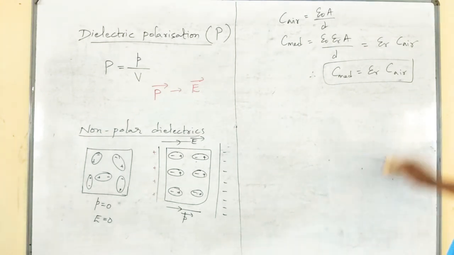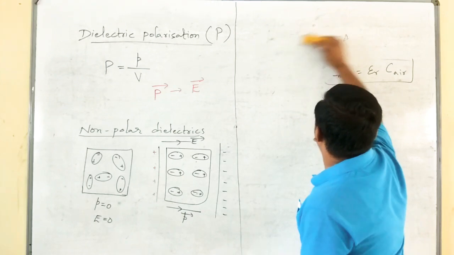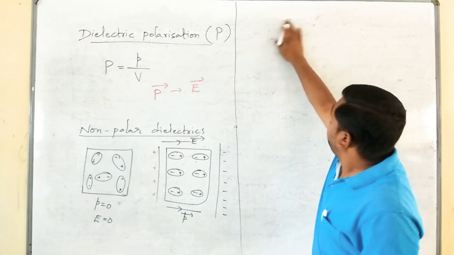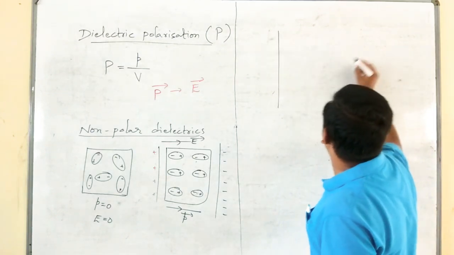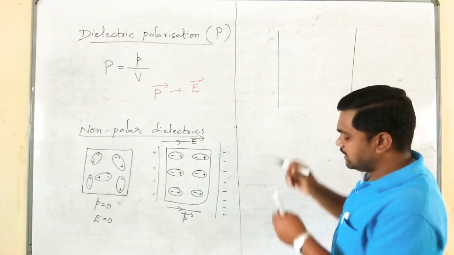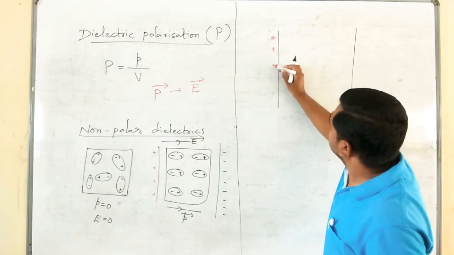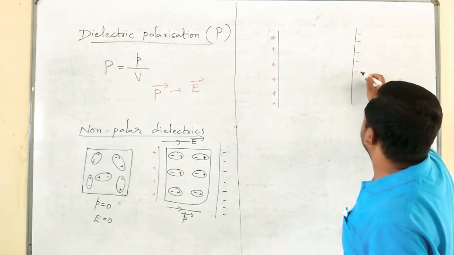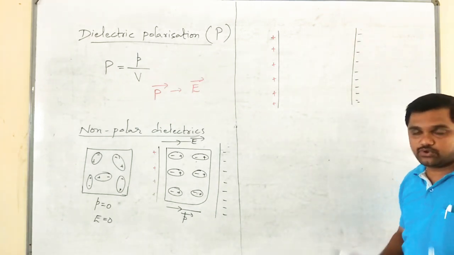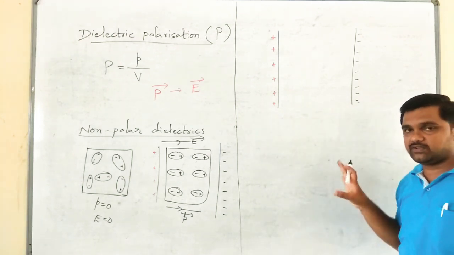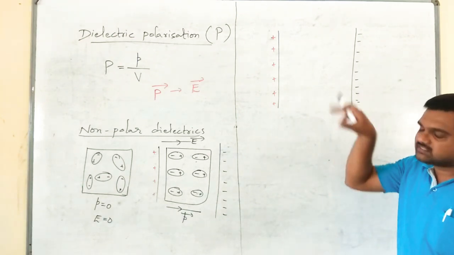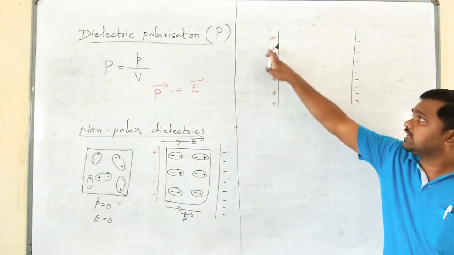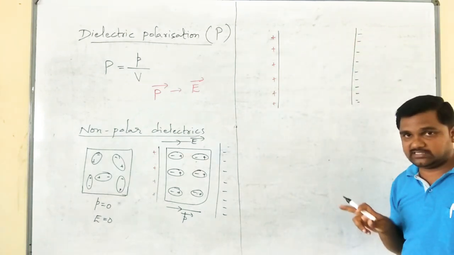See, let us consider a dielectric substance placed between two plates of the parallel plate capacitor. As we know well about parallel plate capacitors, it consists of two parallel plates, out of which one is positive and another one is negative. Actually, one is insulated and the other one is grounded, like that we used to say. Whenever we charge it, then only we can expect positive and negative charges.